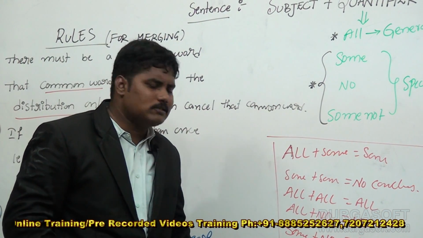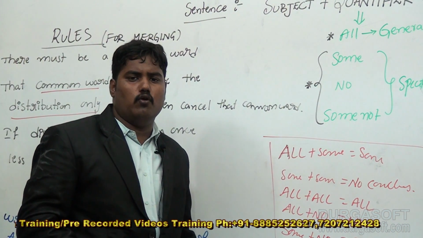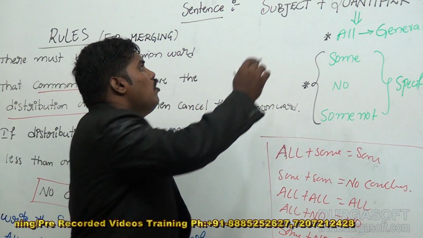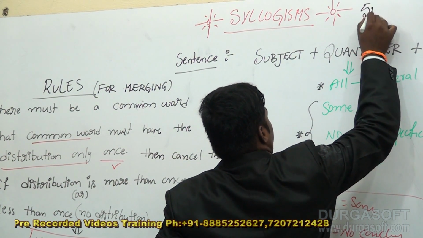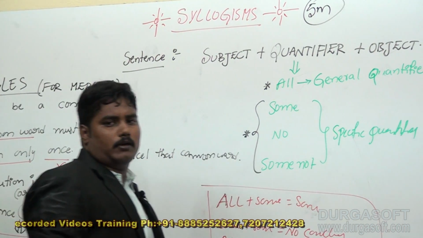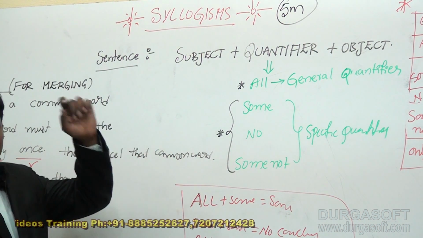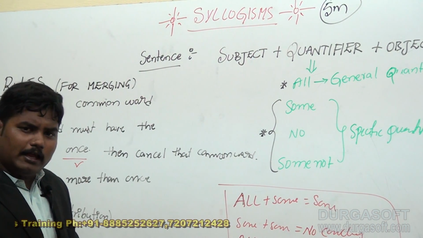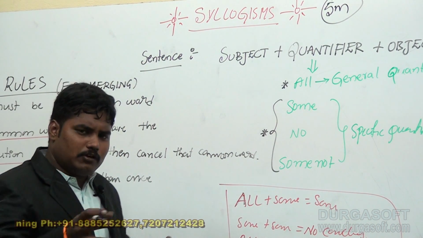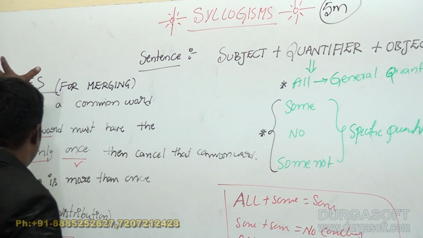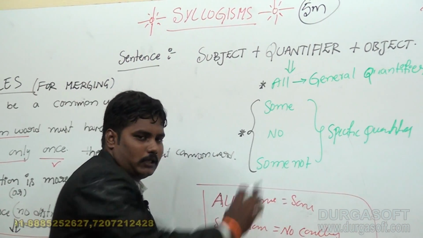This process is very useful to you in your competitive examinations. Around 5 marks were given from syllogisms in any competitive examination, at least a minimum of 3. If the syllogism topic is included in your syllabus, then you can fix that 5 marks in your hand because you have the rules and the distribution.